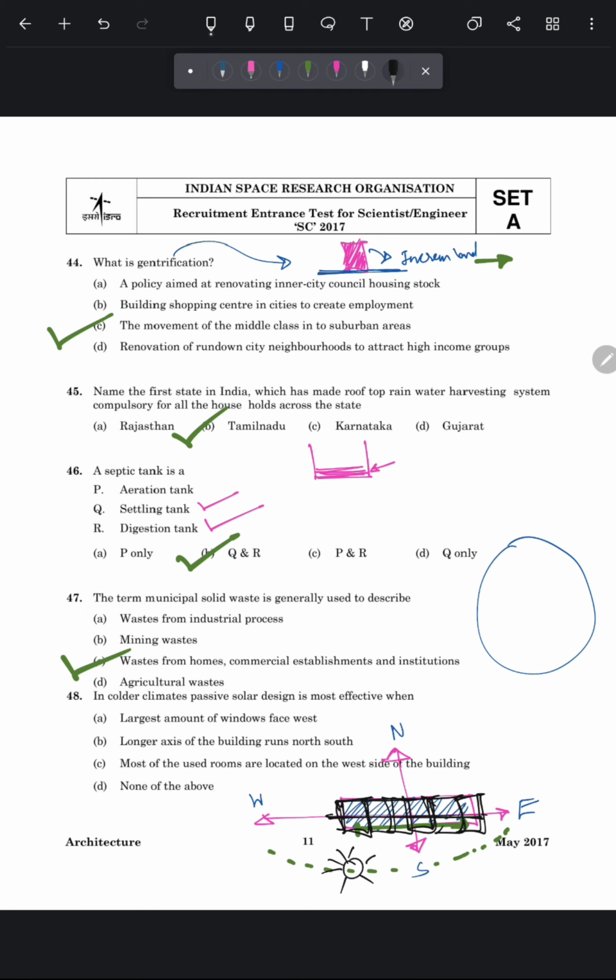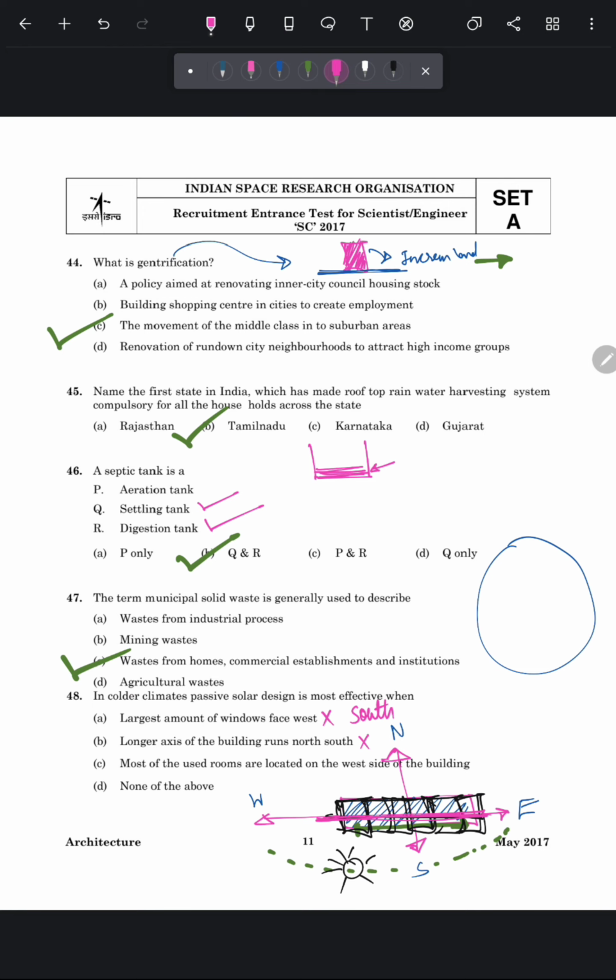Now get back to the question and read the statements one by one. Statement A is largest amount of windows face west. This is a false statement because the windows should face towards the south. Next statement is longer axis of the building runs north to south. This is also false because the longer axis should be east to west.